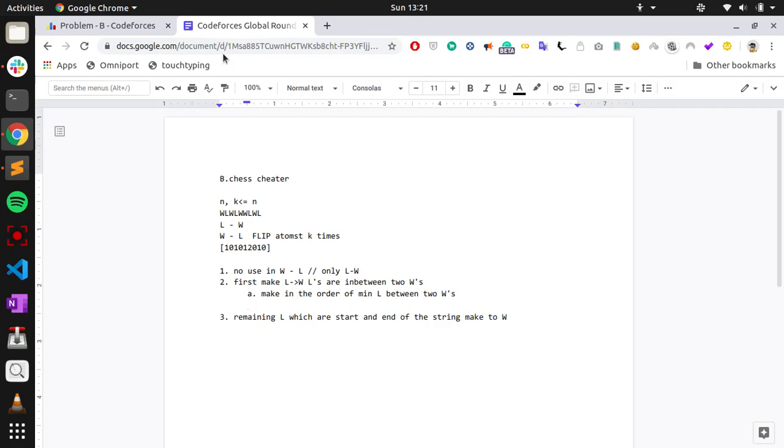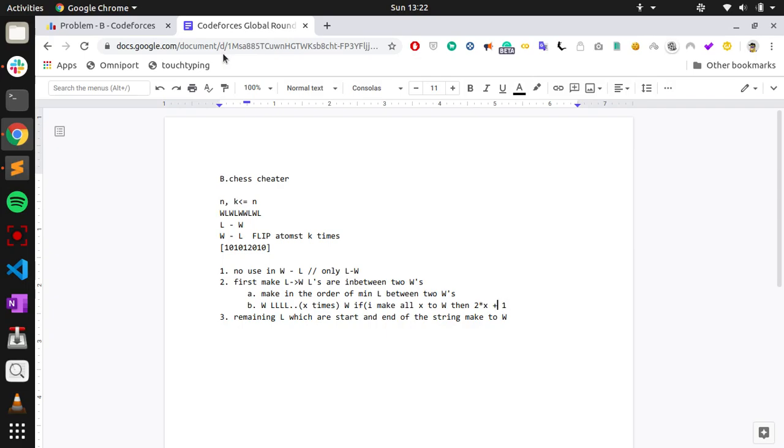here we have to observe that between two W's there are say X L's. So if I make all X of them W, then we'll get the points 2 into X plus 1.